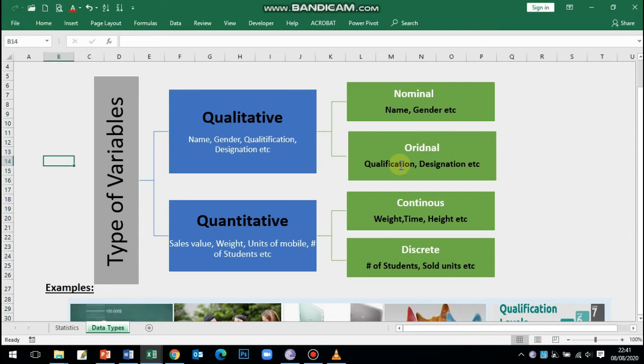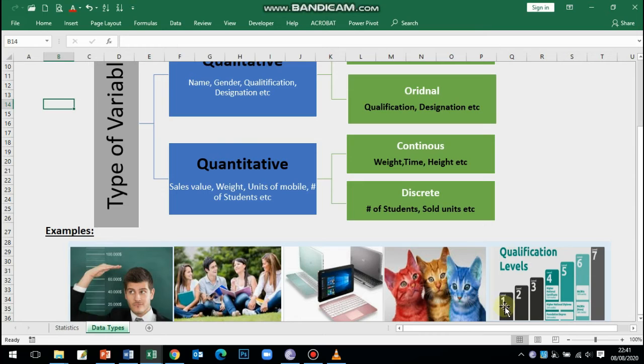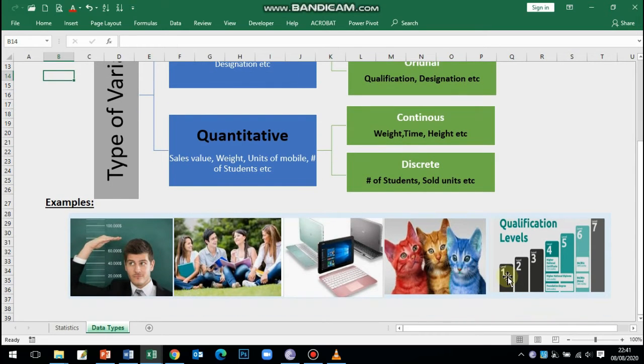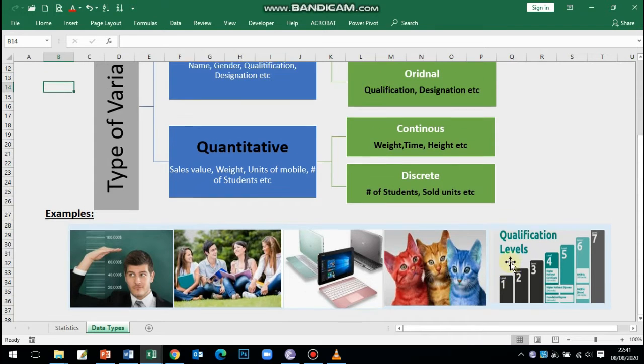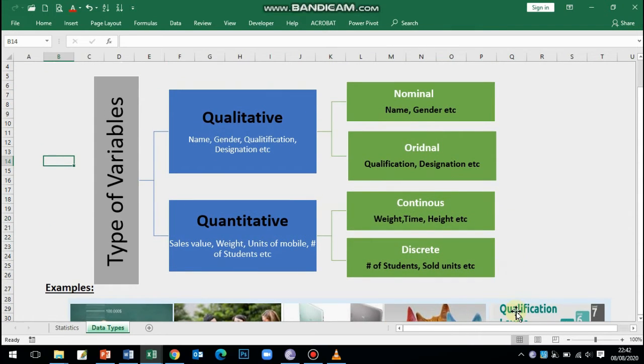Let's say qualification. If you have done matriculation, or you are in the PhD, or you are doing your masters, we can put these qualifications into a certain order. Like in this example, I try to explain that level 1 means, let's say you are in the 10th standard, then if you are in undergrads, you moved into level 2, etc. Means in qualification we can give them a certain rank or order as well.